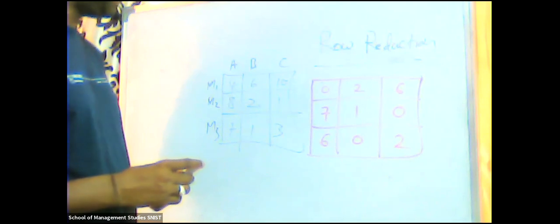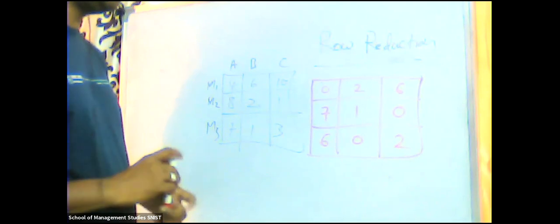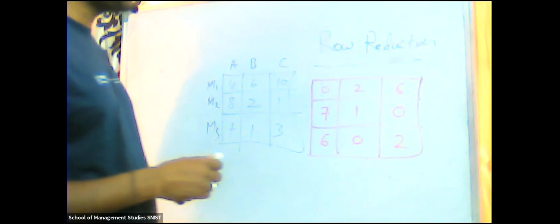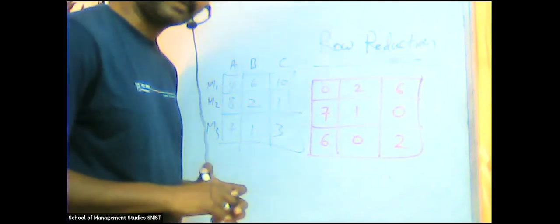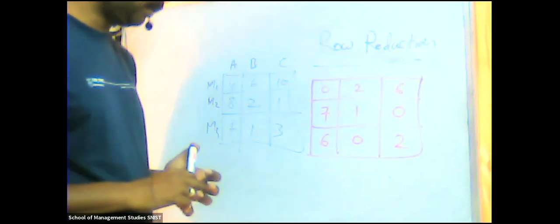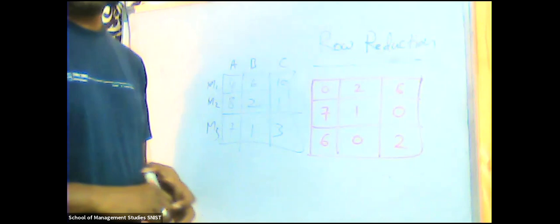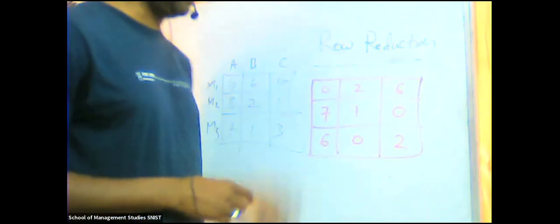So first value 8. 8 minus 1, 7. Second value 2. 2 minus 1, 1. And 1 minus 1, 0. Then third row, the minimum value is 1. So the first value which we have here, 7. 7 minus 1, 6. 1 minus 1, 0. 3 minus 1, 2. Now next one, column reduction.